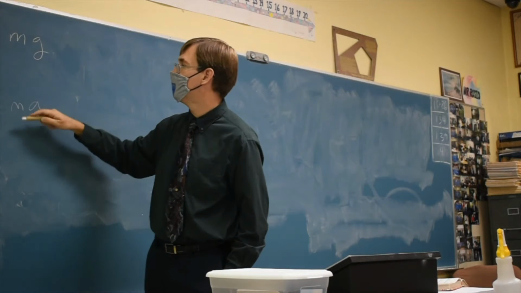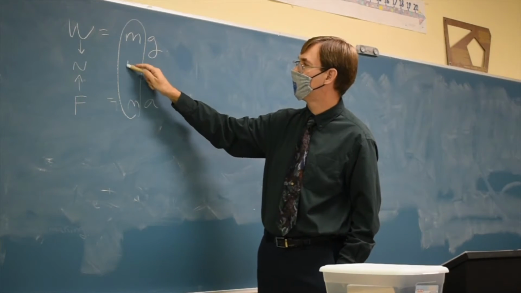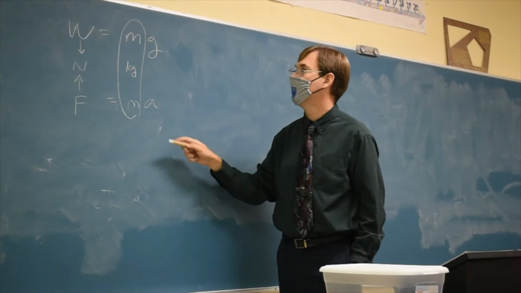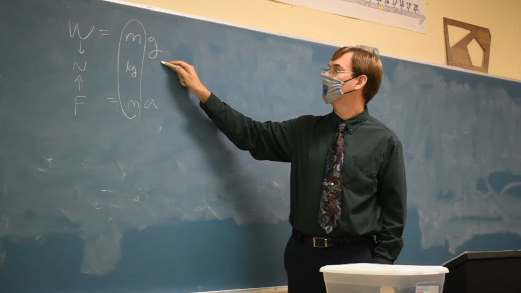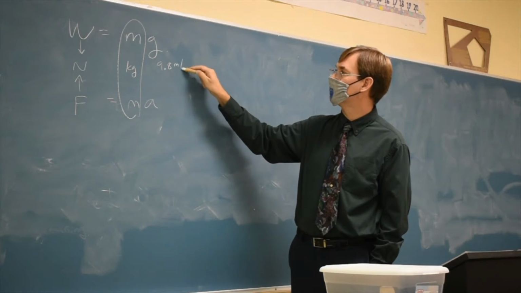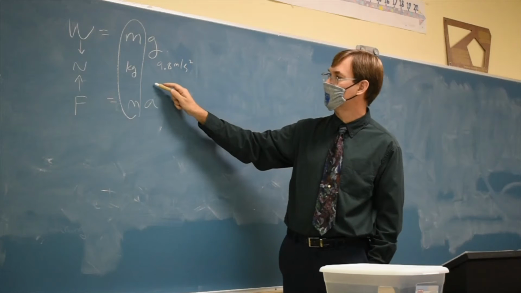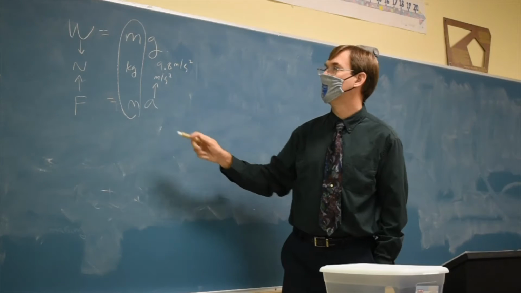Newtons. They both have mass, which is measured with kilograms. What's g? That's gravity's acceleration, which is 9.8 meters per second squared. An acceleration is measured with the unit meters per second squared.